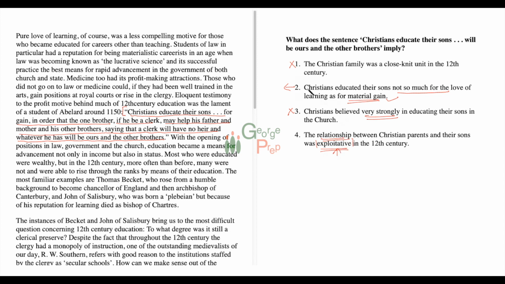Now let's look at this option as well and see if we can eliminate this on the basis of anything. Christians educate their sons not so much for the love of learning. Well, that is how the passage started. Pure love of learning was a less compelling motive for those who became educated for careers. So as this is following the introduction of the passage, it could mean that these people are also looking for material wealth and not for the love of learning. As for material gain is definitely spoken about here. So the best option we have is option 2. Option 4 can be eliminated.